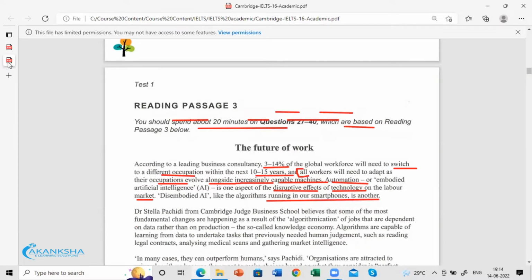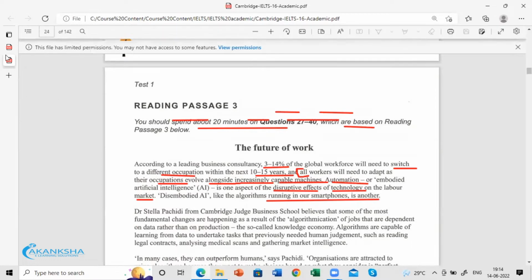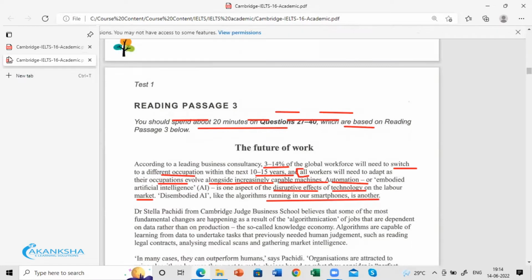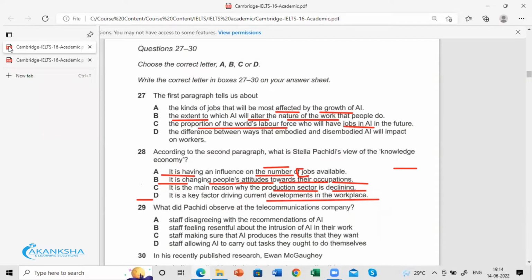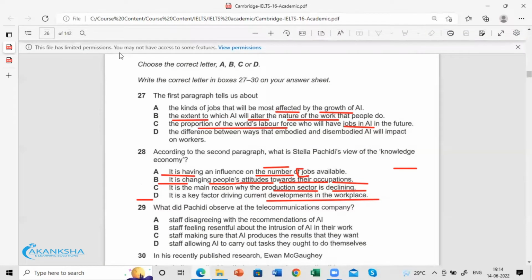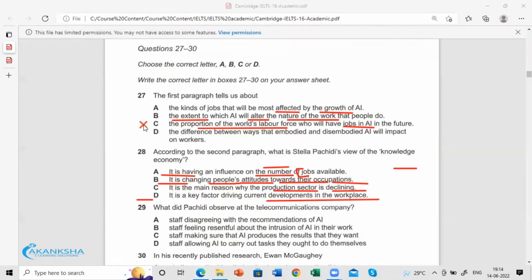So when we talk about percentage here in the passage, they just say that the global workforce will switch to different occupations within the next 10 to 25 years. That is different occupations, not especially in AI. They are not saying that. So these aspects help us eliminate options C and A.